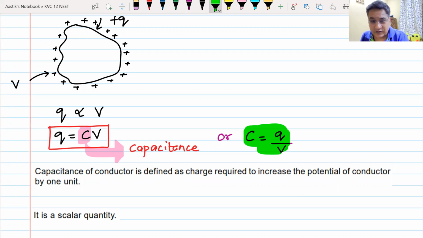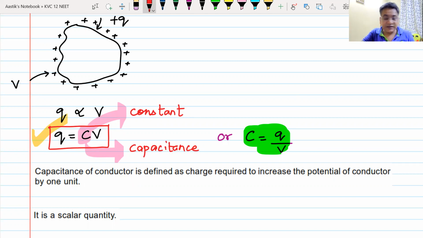This is not the correct way of writing the equation, because the correct way of writing the equation is Q is equal to CV. C is a constant. Do we understand this? It does not depend on Q and V. It is a constant, and this constant is known as the capacitance.